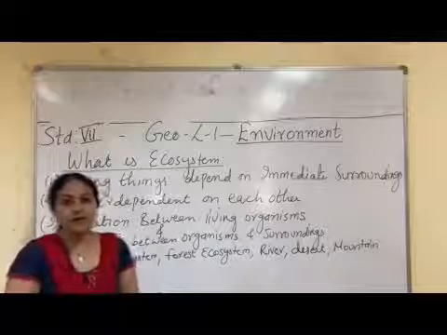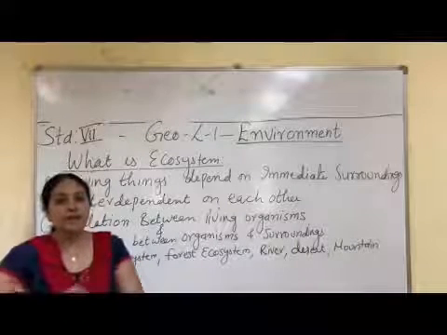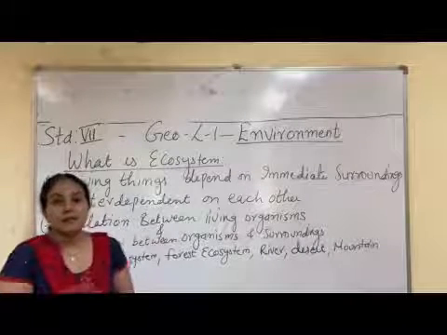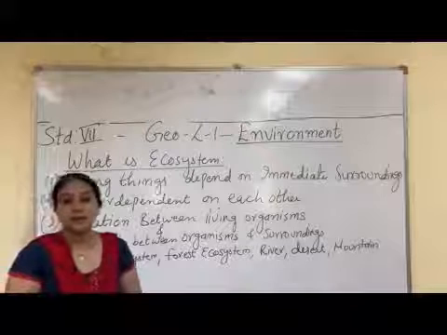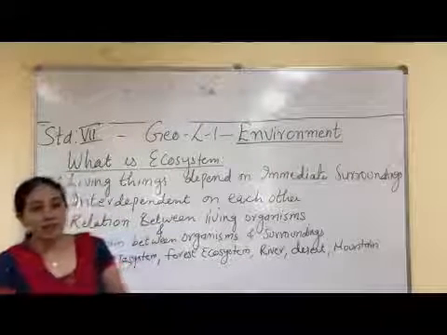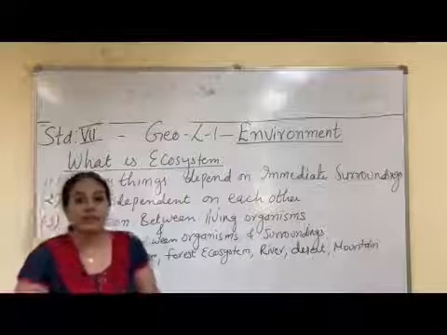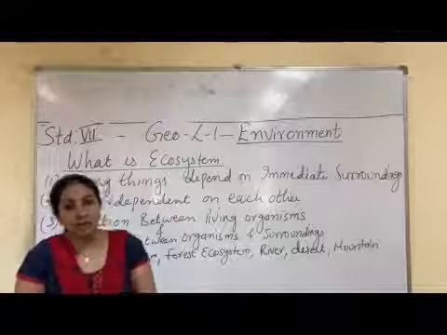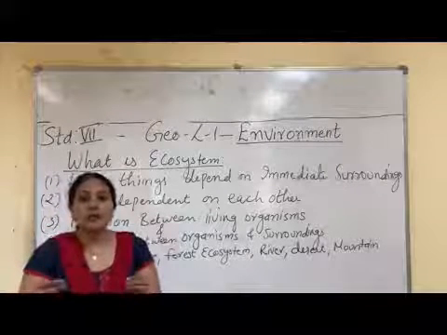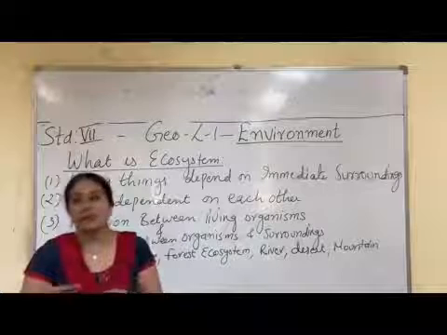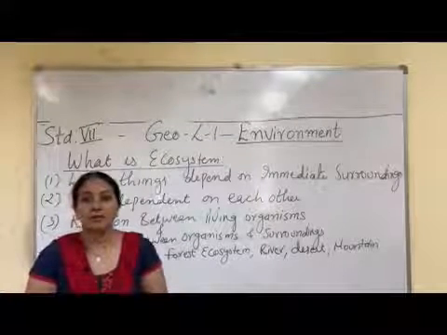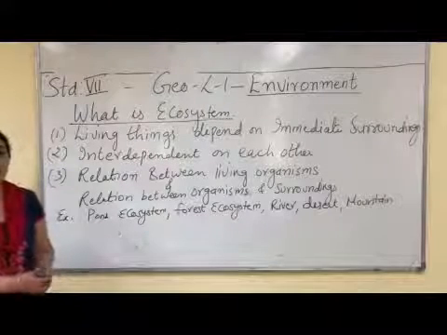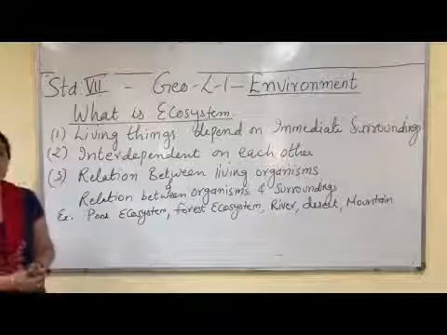In a pond, water is there, fish is there, frogs are there, snakes are there, small algae and planktons are there. These are all interdependent on each other. The fish eat the small plants, then some bigger fish may eat the smaller fish. So these animals and plants depend on each other. Also they depend on the air and the water. As in the pond ecosystem, the living things depend on each other, and they also depend on non-living things.